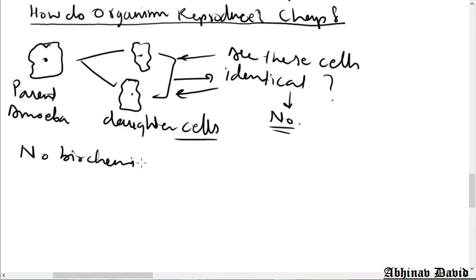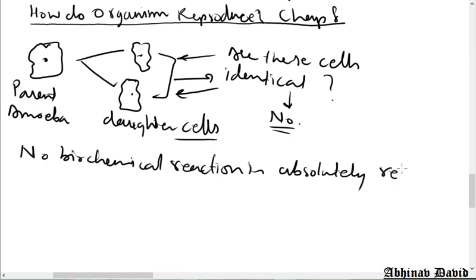If you talk about the NCERT language, it is written like that: no biochemical reaction is absolutely reliable, or we can say no biochemical reaction is 100% accurate. What does it mean?